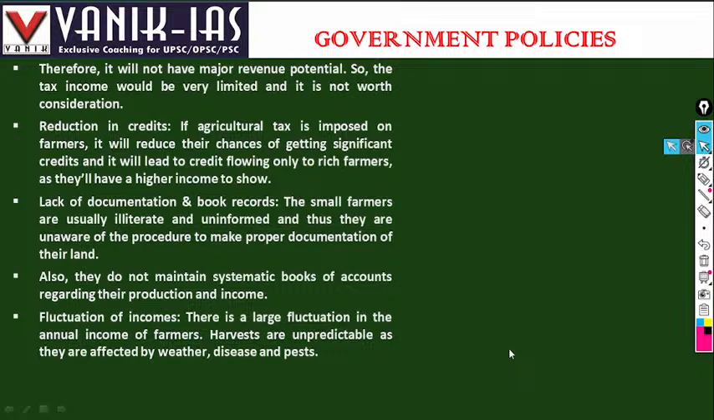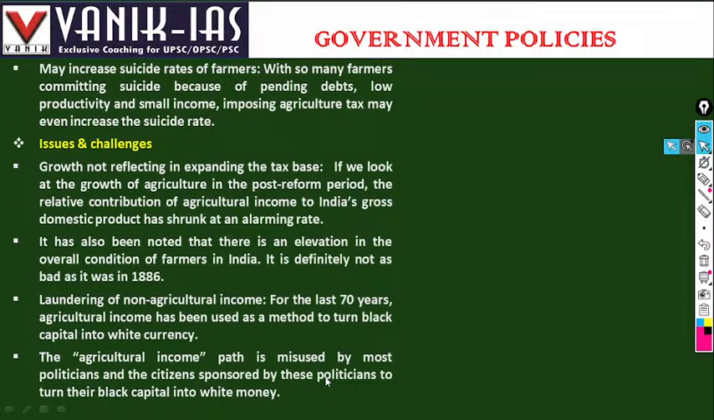Harvests are unpredictable as they are affected by weather, disease and pests. Weather conditions, disease and pests clearly affect farmers' produce, or farmers' harvest. As harvest is unpredictable, imposing a tax on them is unviable.